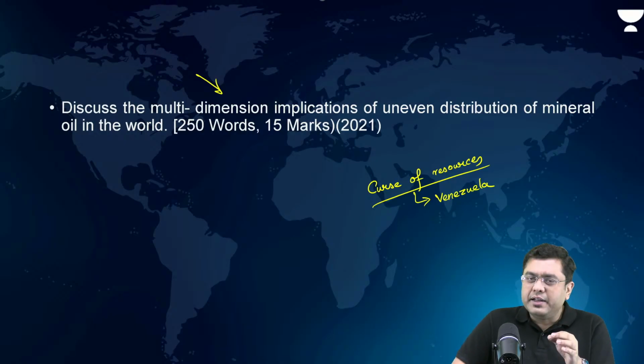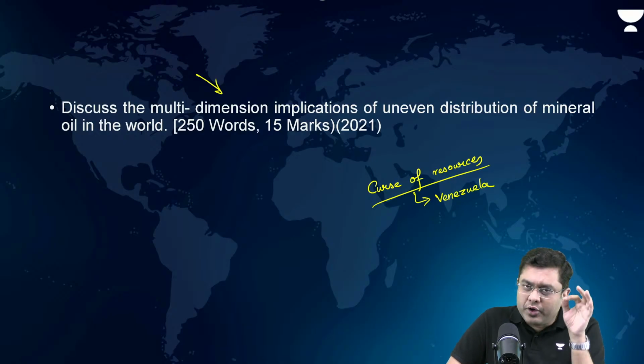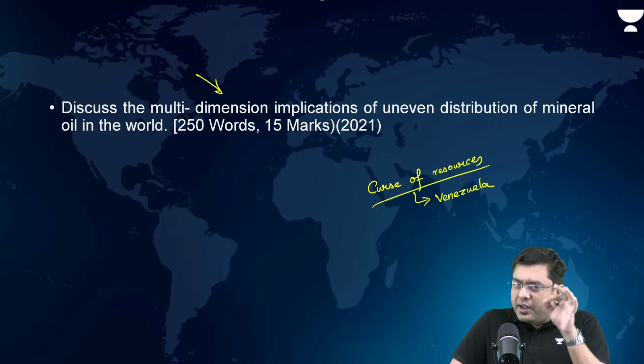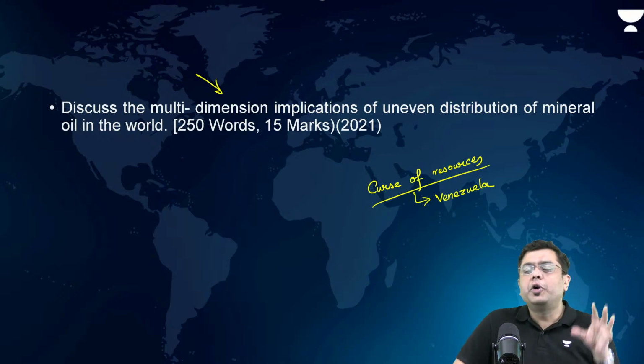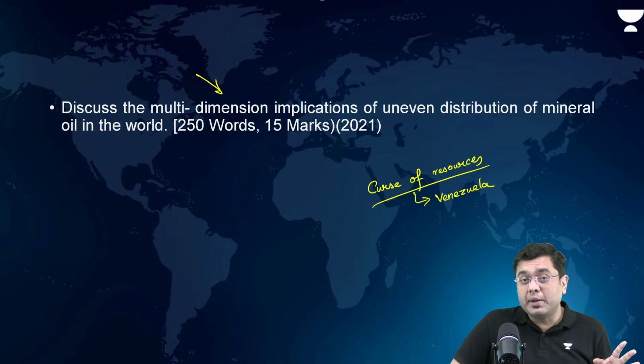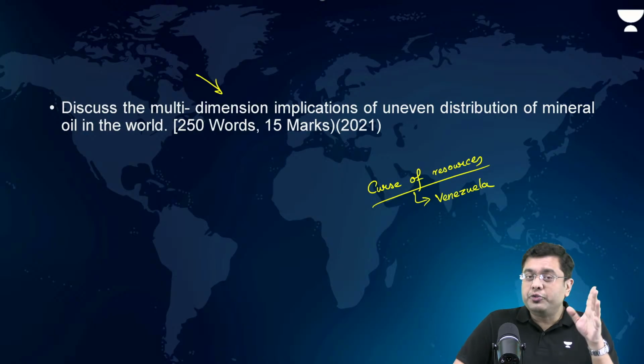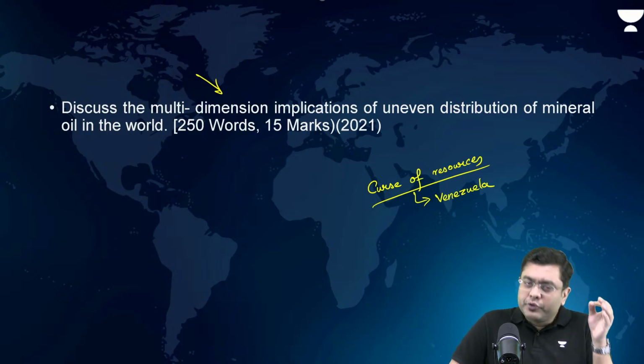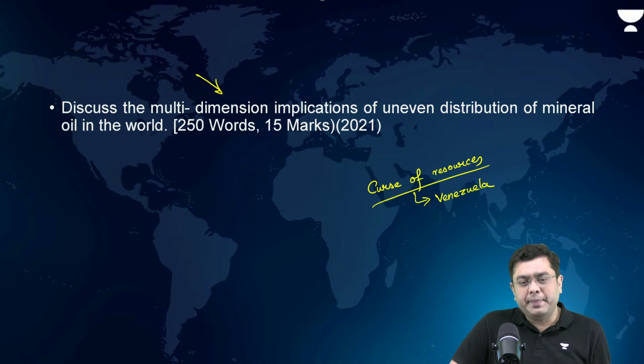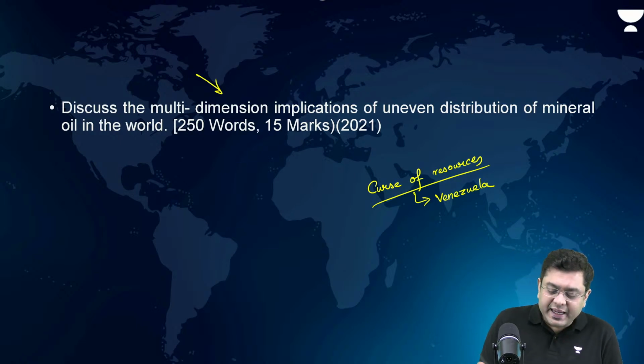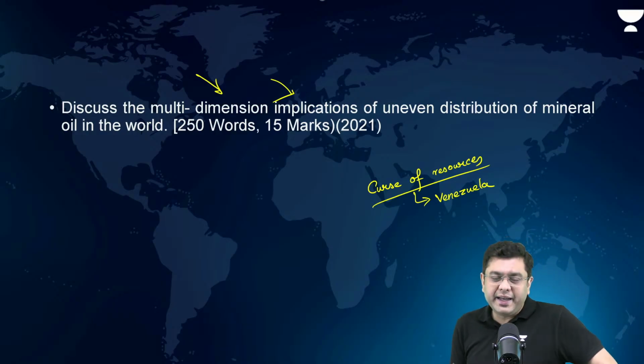Then the negative, increased dependence on trade routes in certain regions. Other negative, greater geopolitical blackmailing, the portion that we talked about in today's CNA, newspaper analysis. Greater geopolitical importance. So those can be talked about. Okay. So that is the case of multidimensional implication. Also, environmental degradation in these areas, oil spills, etc.